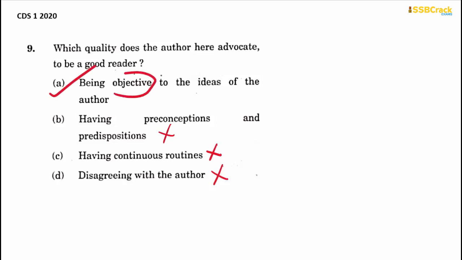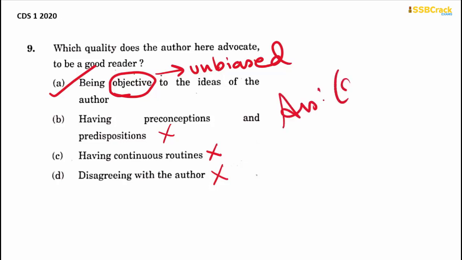And what is the meaning of being objective? Being unbiased. That means your thoughts should not get influenced by the ideas of the author, right? It should be objective to the author's ideas. So here your answer should be option A.